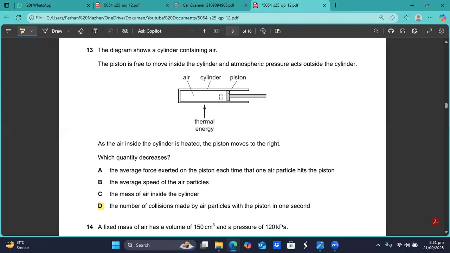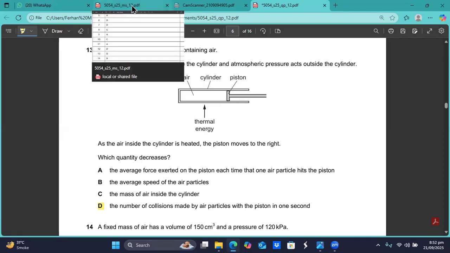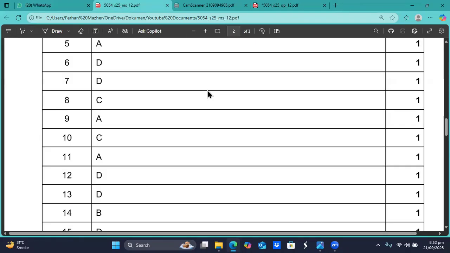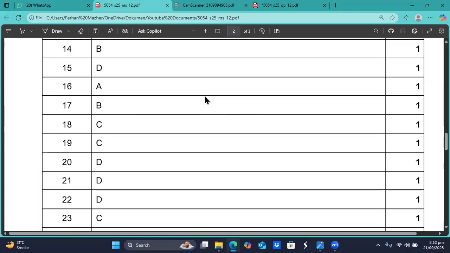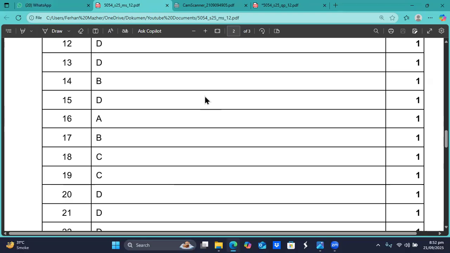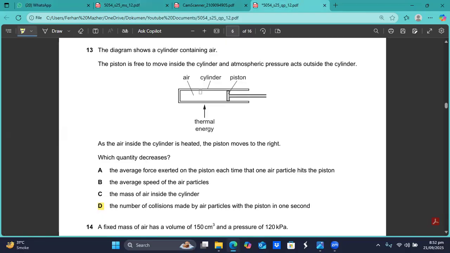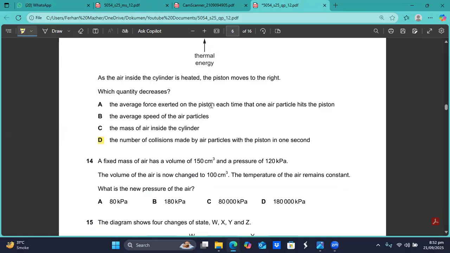The gas molecules have started moving faster, but their collision frequency has decreased. So I think D is the answer, sir. Question number 13, D is the right option.